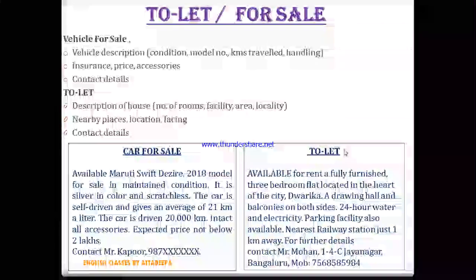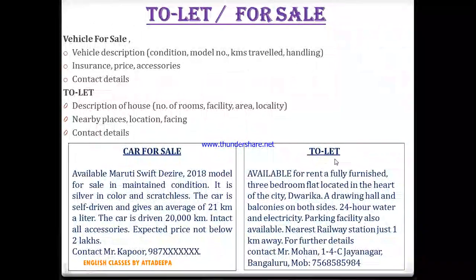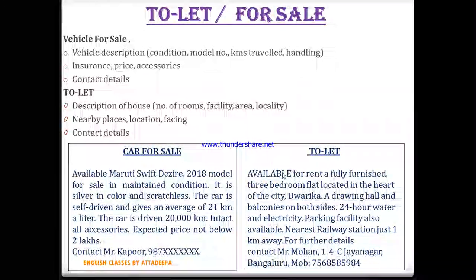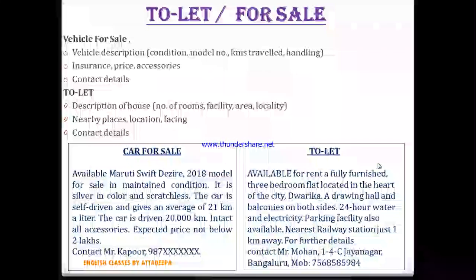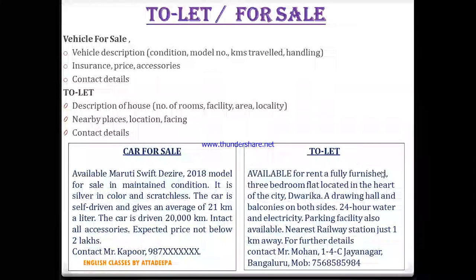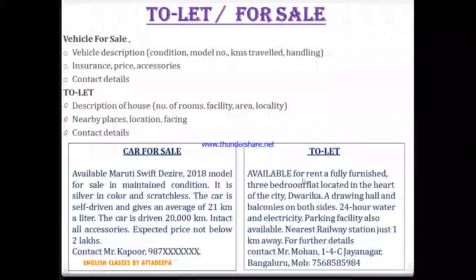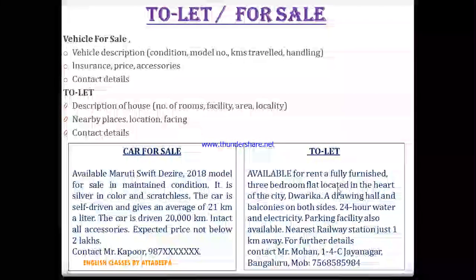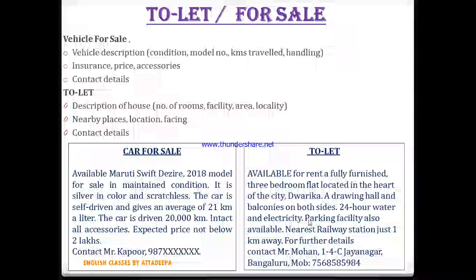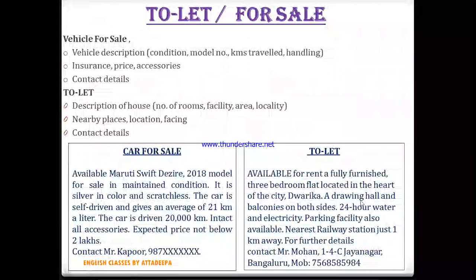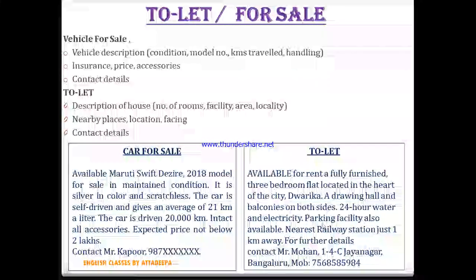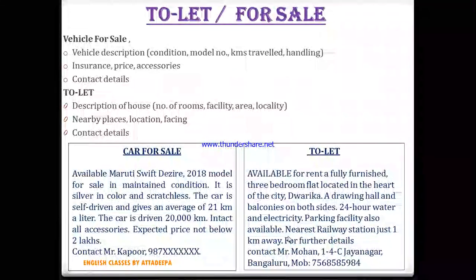So write TO LET. First of all, this is the heading, underline, capital letters. Then begin with capital letters in available. Available for rent, a fully furnished 3-bedroom flat. So this is fully furnished. This is the equipment, the house is equipped with all these necessary things. Then 3-bedroom flat located in the heart of the city, Dwarika. So this is the location of the house. Then a drawing hall and balconies on both sides. So this is the number of rooms and other things in the house. Then 24-hour water supply and electricity, these are the facilities. Then parking facility also available, so this is also mandatory, so that has to be written.